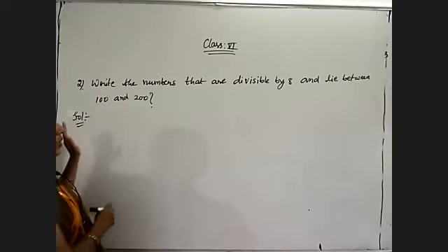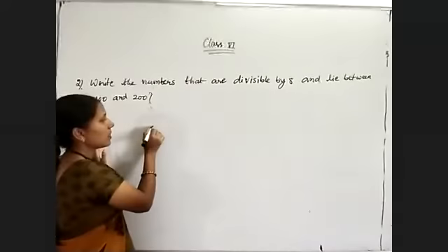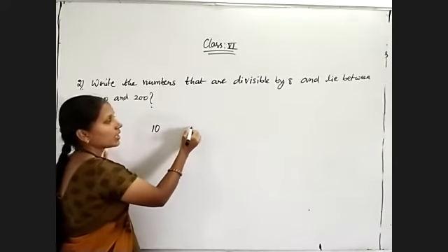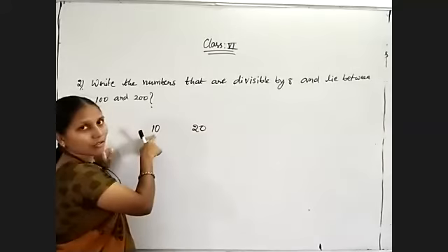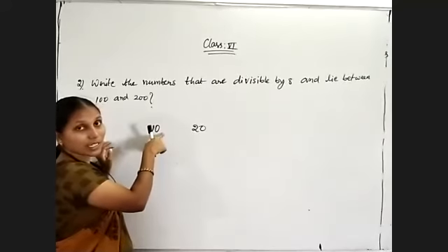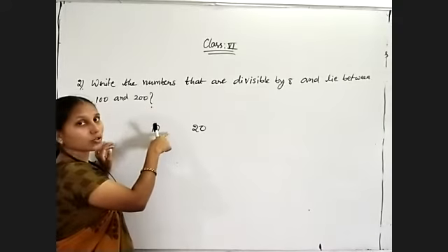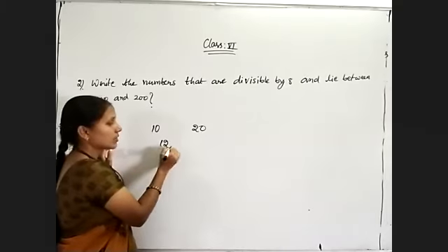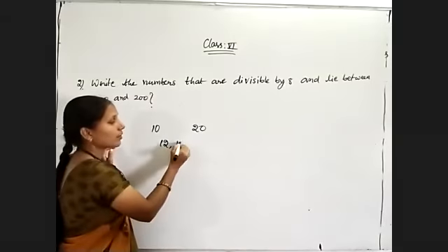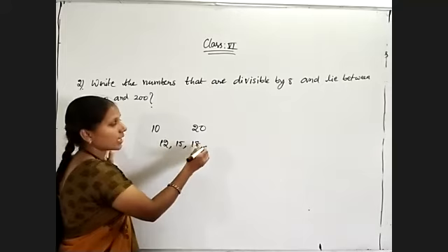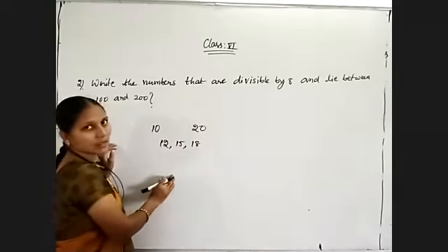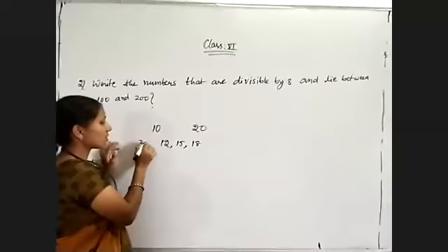First, suppose I want to write some numbers which are divisible by 3 between 10 and 20. After 10, the next number is 11. Is 11 divisible by 3? No. 12, yes, 12 is divisible by 3. Next number will be 15, next number is 18, next number is 21. Between 10 and 20 we are writing, so these numbers only are divisible by 3.